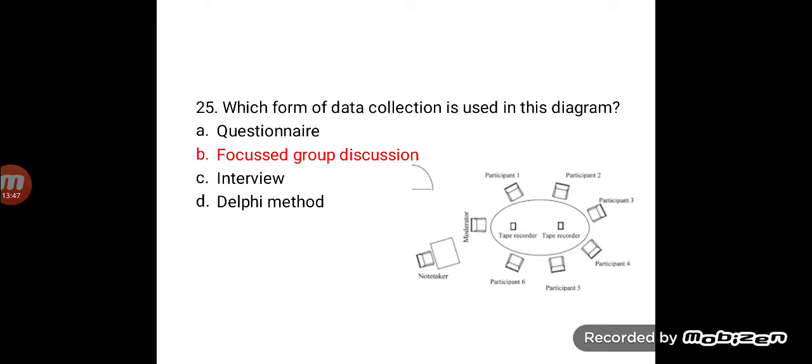It is done for newer methods, newer techniques, newer treatment modalities, or newer diagnostic modalities. Whenever we are trying to do something new and we do not have any baseline data, we try to create that baseline data with the help of focused group discussion. This is where 6 to 12 individuals sit in a circle. There is a moderator. There is a note taker, because everything that is spoken about that particular topic has to be recorded. There are also tape recorders kept so that we do not miss out any information. So this is the focused group method, an important method of data collection, especially in qualitative research.